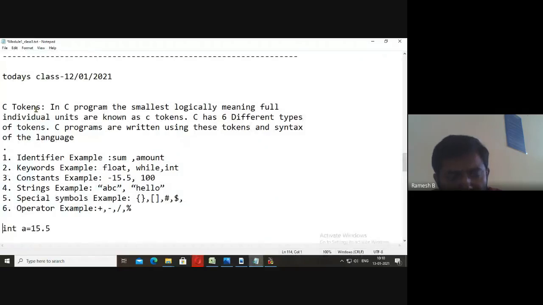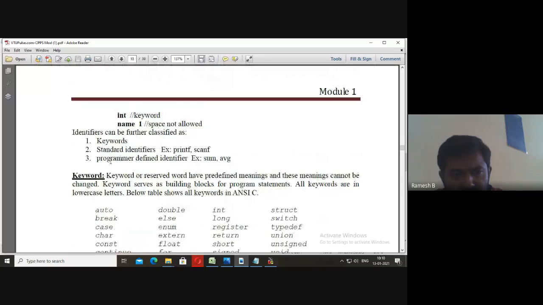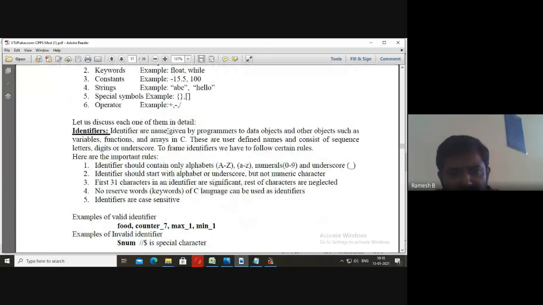Now the C tokens can be divided into identifiers, then keywords, then constants, then strings, special symbols, then operators. When it comes to the identifiers, they are the names given by the programmers to the data objects. Like variable names, like functions, like array names, whatever the programmer defines, they are known as identifiers. Examples are variables, functions, and arrays.